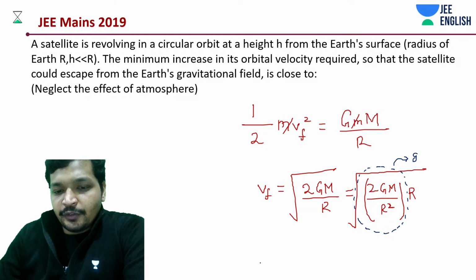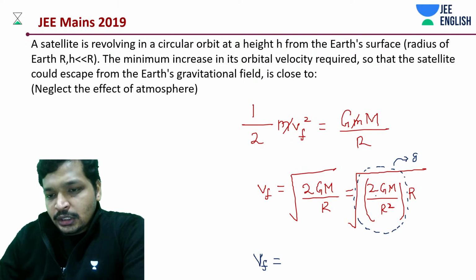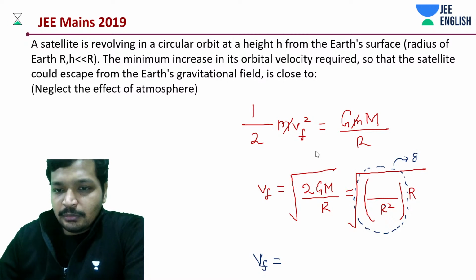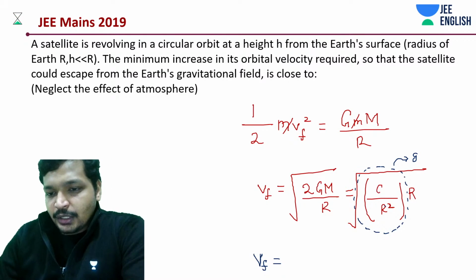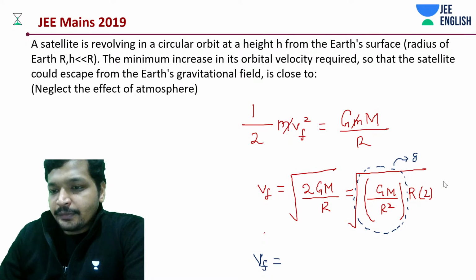So what should be v final? This is not g, this is totally wrong, right? There's a 2 in this, just my mistake. Let me correct this quickly. GM square into 2. Okay, so v final is going to be how much? Root 2 g r.